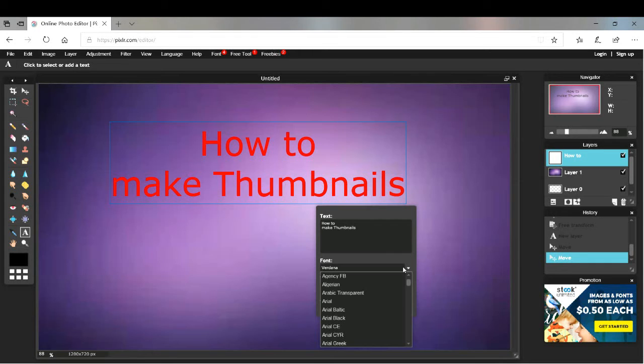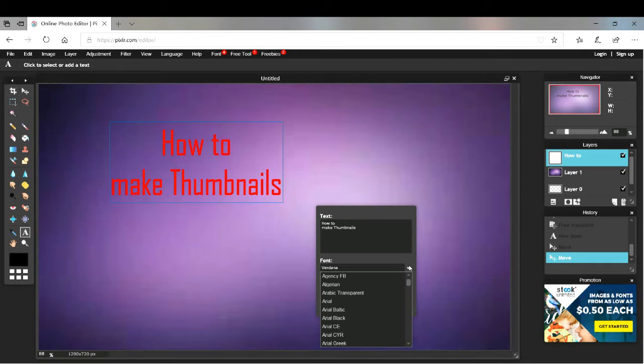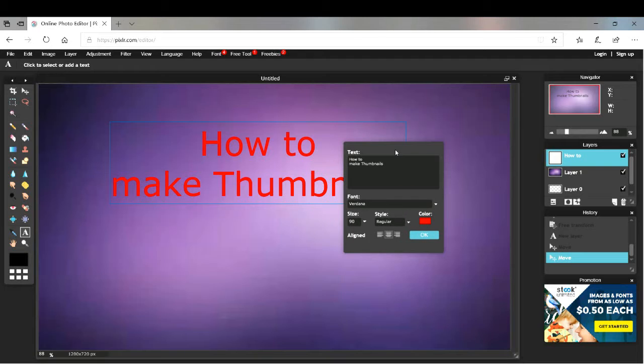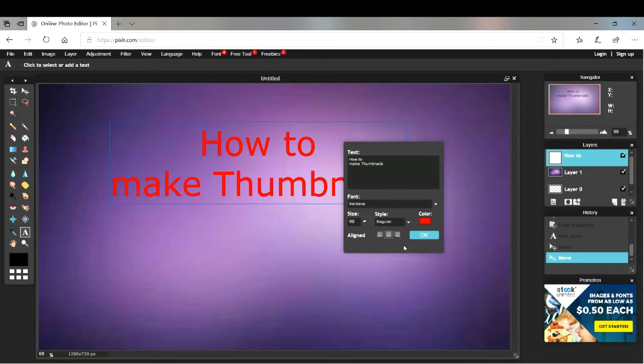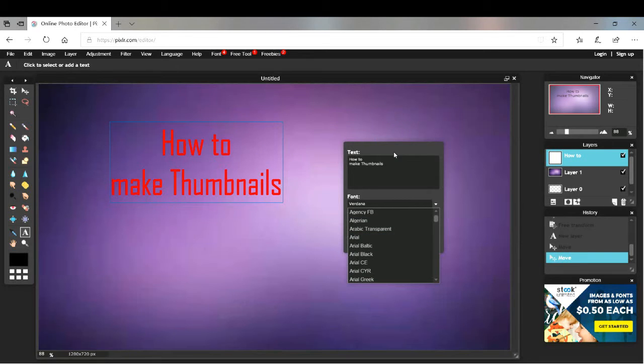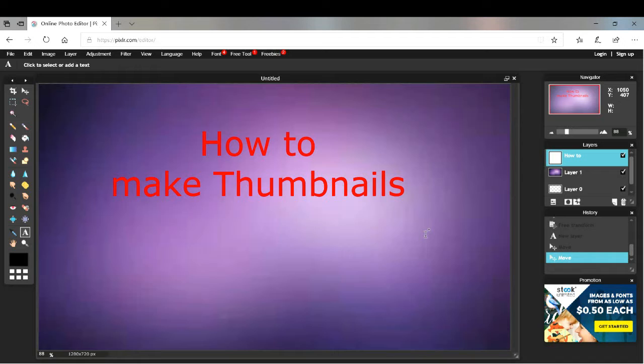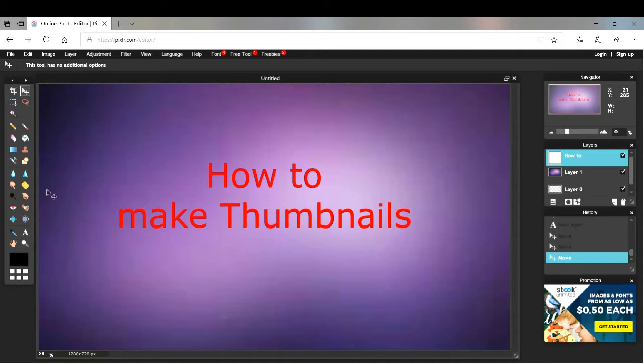All right. There's also the fonts. Honestly, I don't care about the fonts, but if you want different fonts, then go ahead and click on it. Most of the fonts are kind of bad, but you can always download some from other websites. I always use Verdana. It's pretty good, it looks normal. There are also other ones that look cool, like Arial. So click OK, and the words don't look that good. There's no pizzazz. It's just normal words. That's not going to get people.